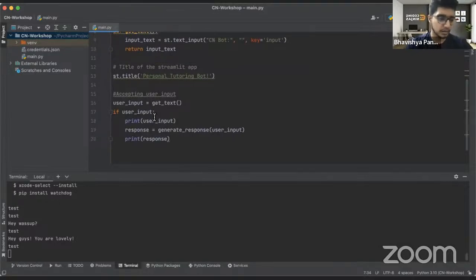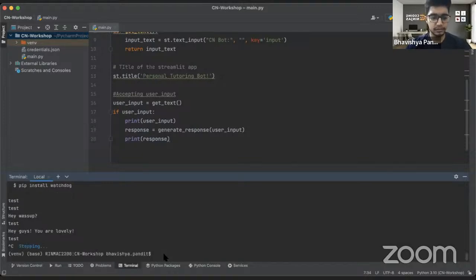Okay, someone has said, sir, how to run this code? Can you explain again? Sure, man. So to run this code, I'll again press Control C. If the code is already running, you can terminate it by pressing Control C. And if you want to run the code again, you have to write streamlit space run space name of your file. So in my case, it is main.py, and then you can press enter.